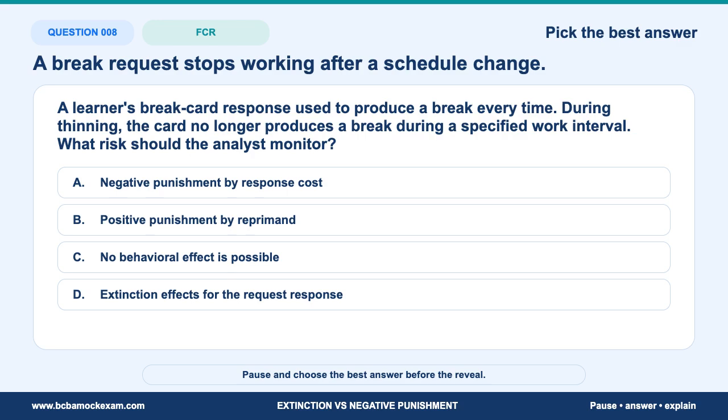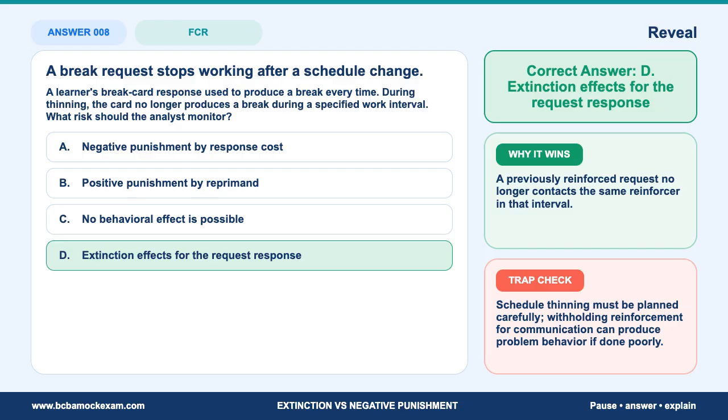Pause now and choose the best answer. The correct answer is D. Extinction effects for the request response. A previously reinforced request no longer contacts the same reinforcer in that interval. Notice how the correct option uses the evidence in the scenario instead of adding assumptions.